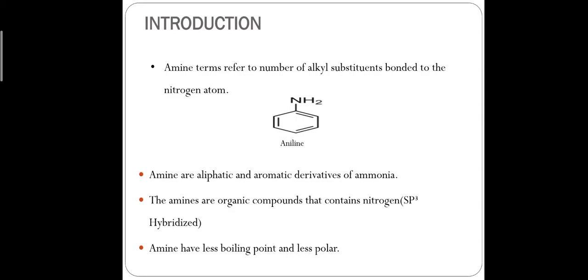So what is amine? Amine is a group of chemical compounds that have a nitrogen atom, or the term amine refers to the number of alkyl substituents bonded to the nitrogen atom. Amines are aliphatic or aromatic derivatives of ammonia. The nitrogen present in amine is sp3 hybridized.